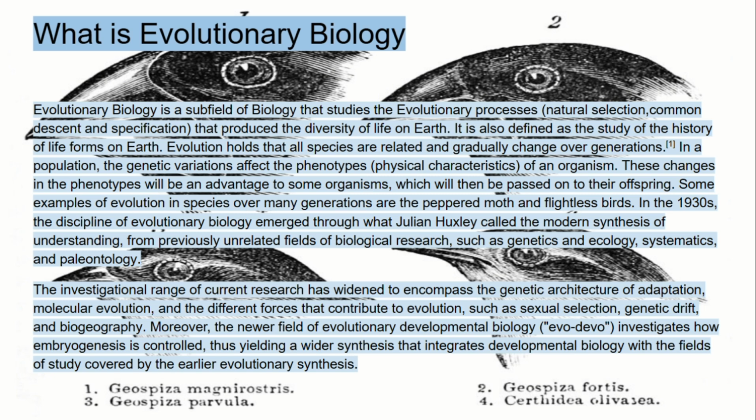The investigational range of current research has widened to encompass the genetic architecture of adaptation, molecular evolution, and the different forces that contribute to evolution, such as sexual selection, genetic drift, and biogeography. Moreover, the newer field of evolutionary developmental biology, evo-devo, investigates how embryogenesis is controlled, thus yielding a wider synthesis that integrates developmental biology with the fields of study covered by the earlier evolutionary synthesis.